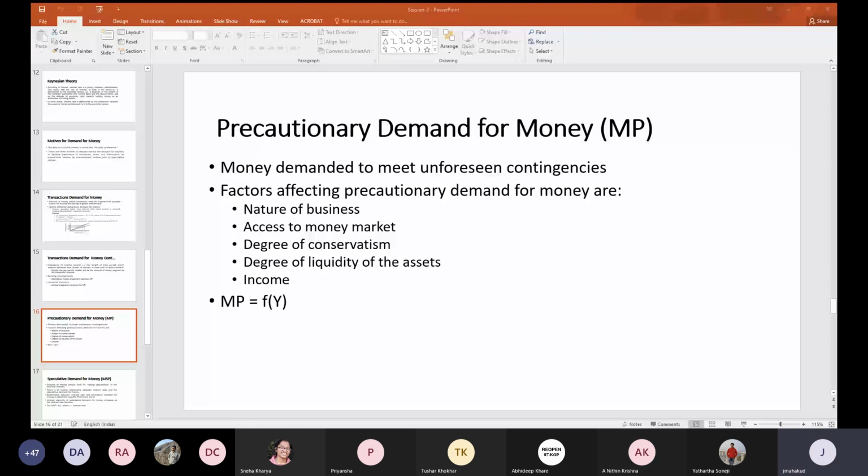Somebody else was telling something. Who was telling? Sneha. I was saying the similar thing, like how much the individual chooses to preserve the money. So if the degree of conservatism is more, then is the precautionary demand more or less? More. Okay. Then the degree of liquidity, how to define that?